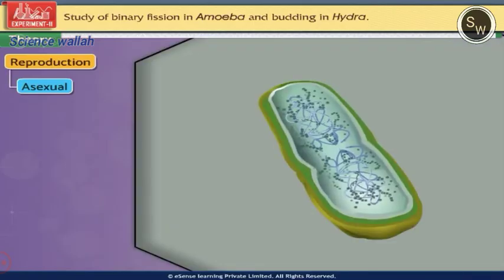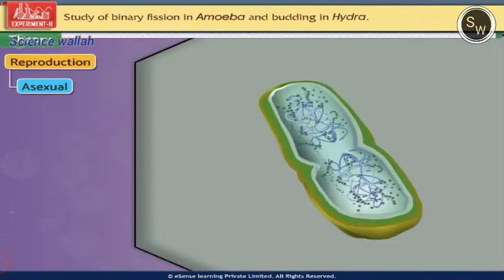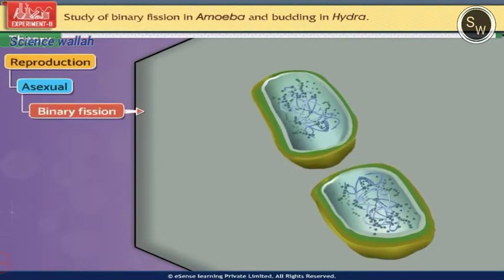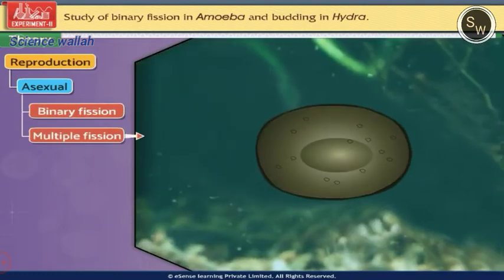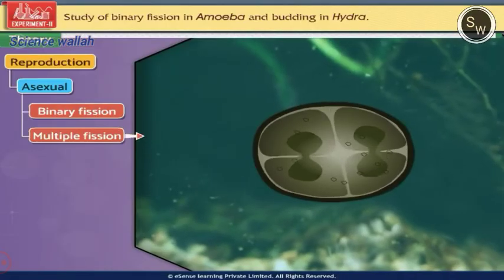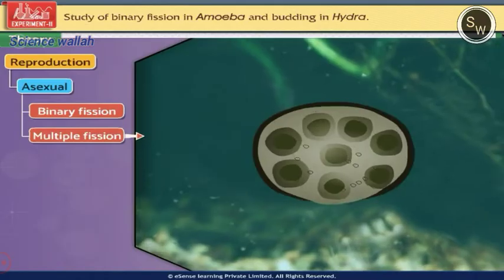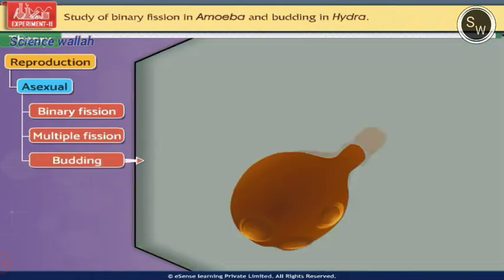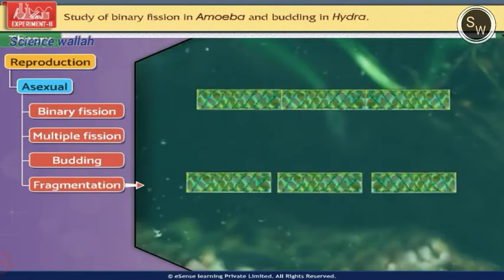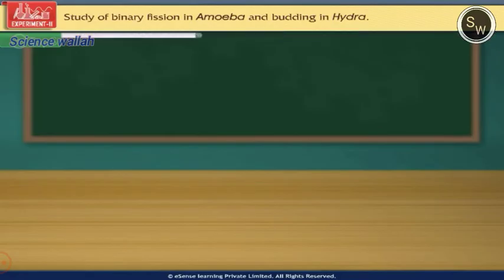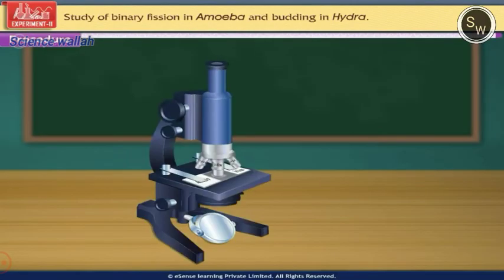Asexual reproduction in living organisms is of various types, such as binary fission, multiple fission, budding, fragmentation, etc. Come, first let us study about binary fission in amoeba.